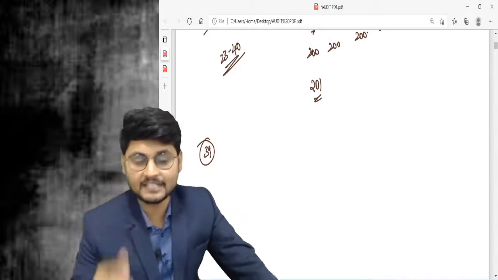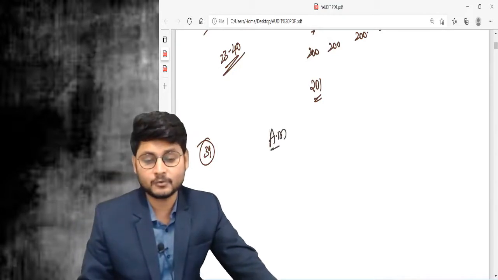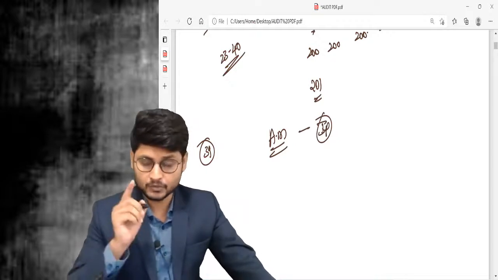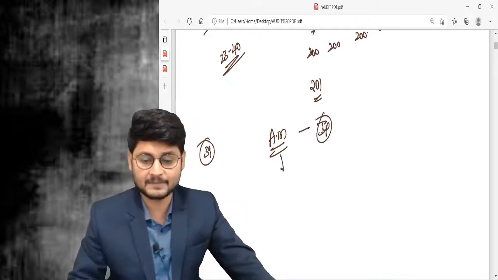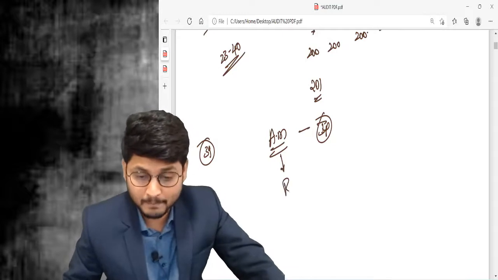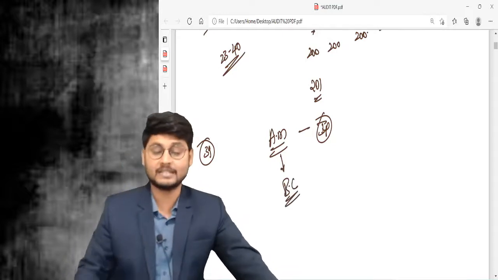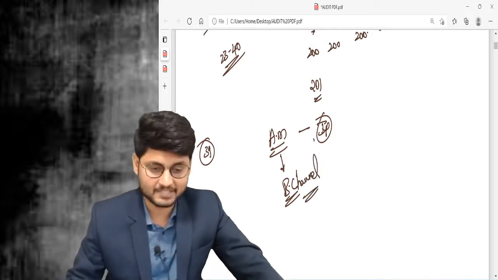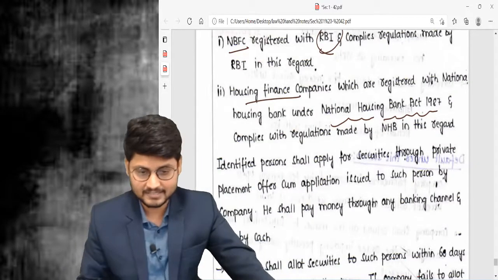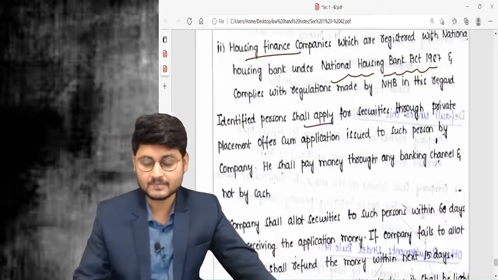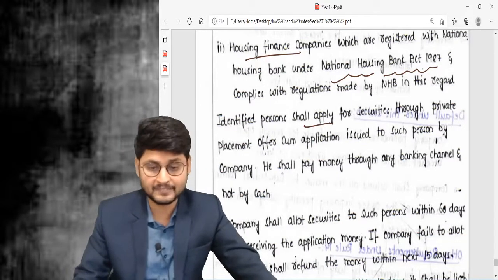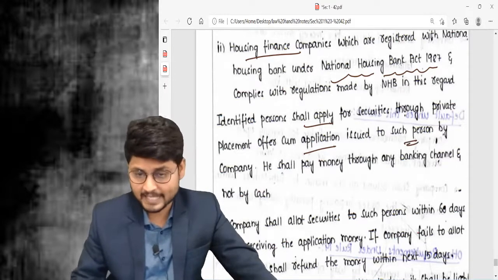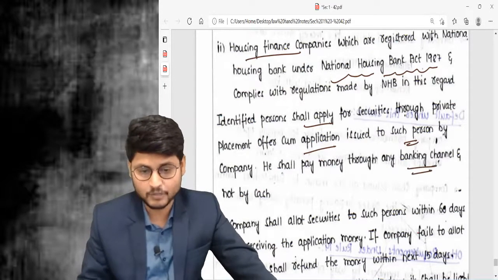No. So the first point is that application money shall be paid by the identified persons. It shall be paid through banking channels only and not by way of cash. Identified persons shall apply for the securities through the private placement offer cum application issued to them by the company.